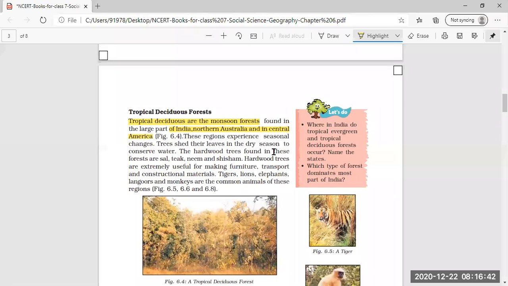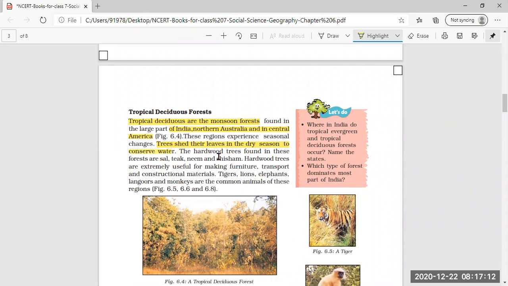These regions experience seasonal changes. That means time to time changes are there in the season. Trees shed their leaves in the dry season. That means when the dry season is there, less rainfall is there, and at that time the trees in the tropical deciduous forest shed their leaves to conserve water.